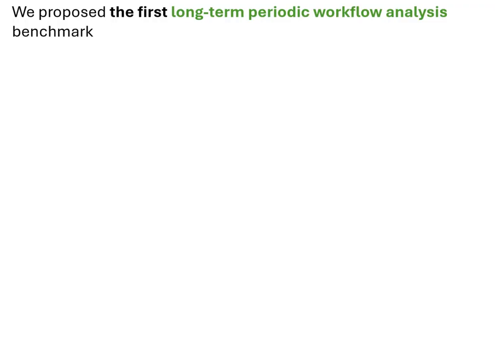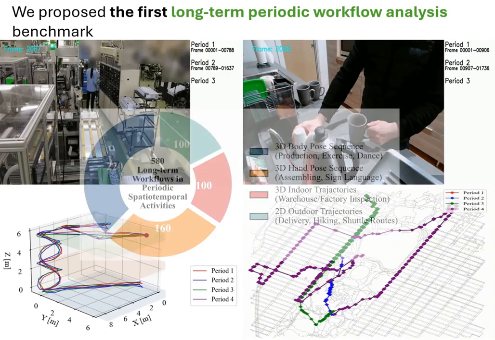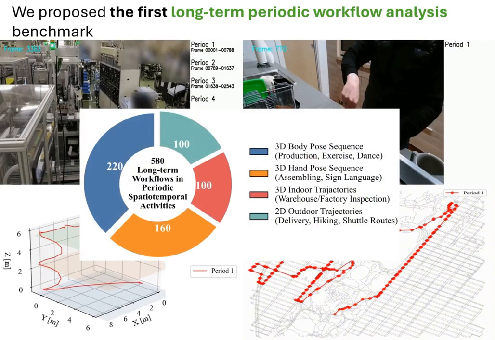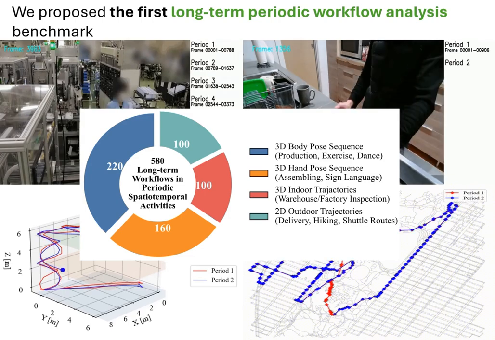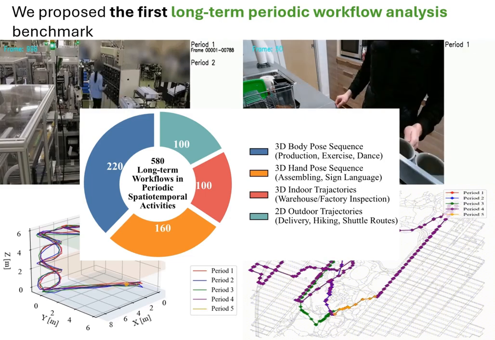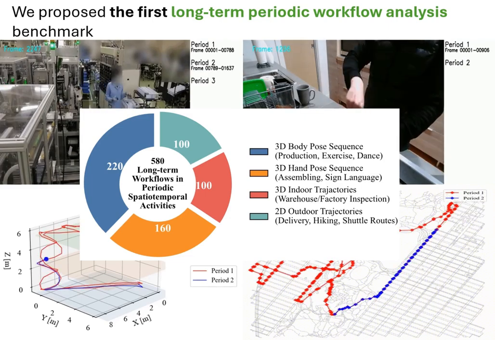In our work, we propose the first long-term periodic workflow analysis benchmark, which covers 580 human activity sequences featuring diverse real-world scenarios, such as factory production, exercise training, and shuttle routes. Our dataset covers rich modalities, including 3D body and hand pose sequences, 3D indoor trajectories, and 2D outdoor trajectories.